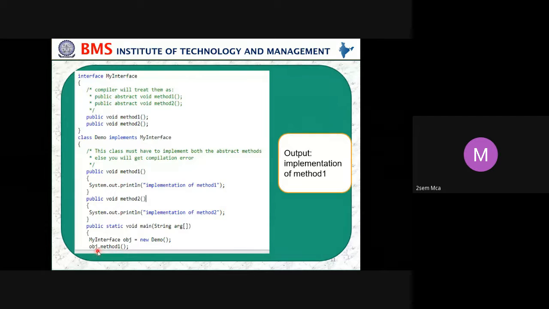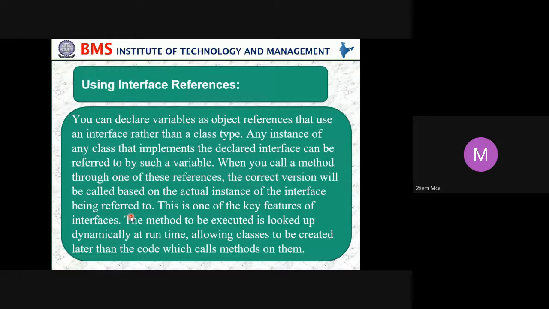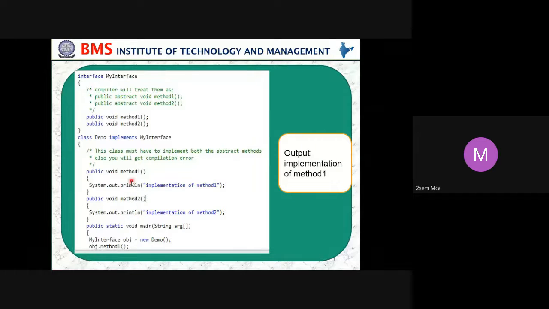So we are calling object dot method 1. We are just calling object 1, method 1. So in that case, only method 1 will be executed, and whatever is there in the method, that is implementation of method 1, will be displayed. Similarly, we can even call method 2. It is only a display statement, right? So in the same way, method 2 will be displayed.